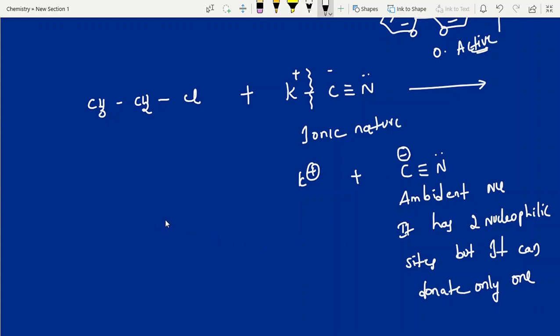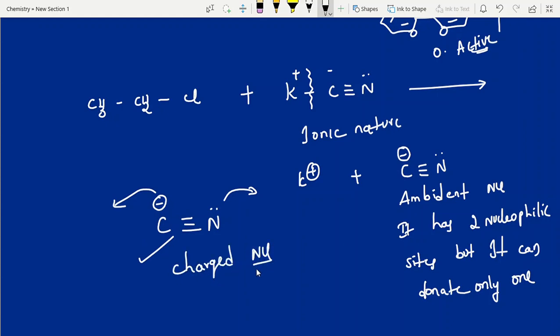See, I am writing here C triple bond N. It has a lone pair, it has the capability to donate electrons. This is negatively charged, it also has the capability to donate electrons, two nucleophilic sites. But it can donate only one, right? But which is the best one? Best one is through carbon. Charged nucleophiles are the best nucleophiles, more nucleophilicity.